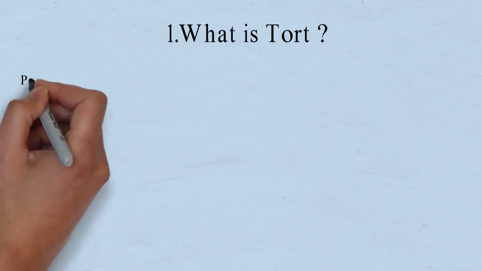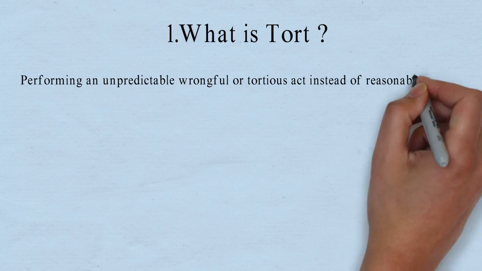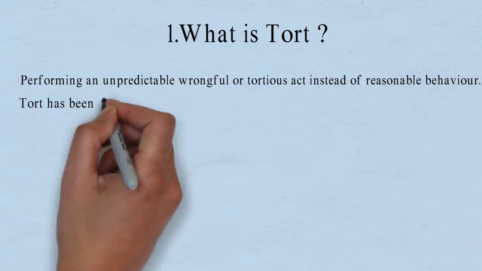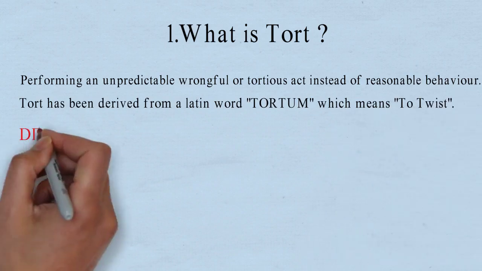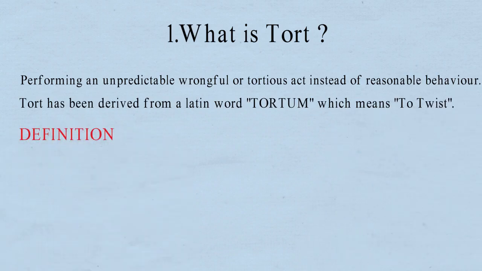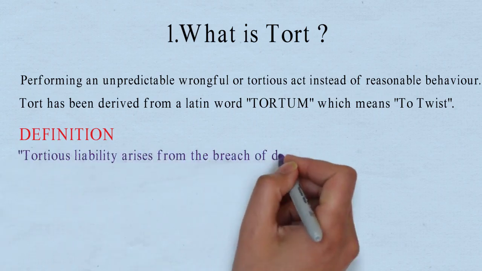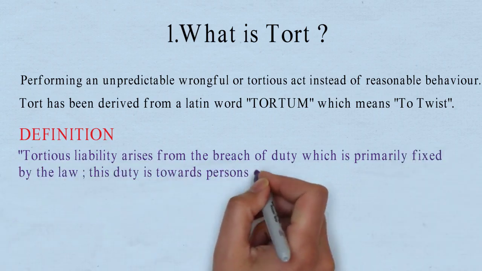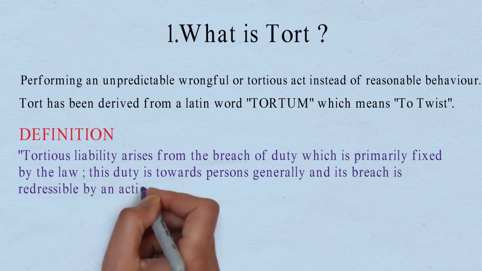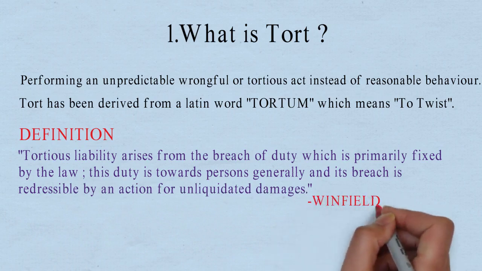What is tort? Performing an unpredictable, wrongful, or tortious act instead of reasonable behavior. Tort has been derived from the Latin word tortum, which means to twist. Let us discuss a definition of tort. Tortious liability arises from the breach of duty, which is primarily fixed by the law. This duty is towards persons generally, and its breach is redressable by an action for unliquidated damages, as given by Winfield.